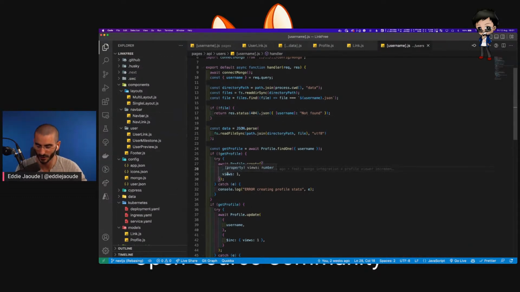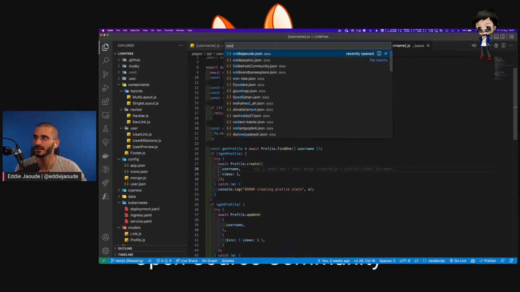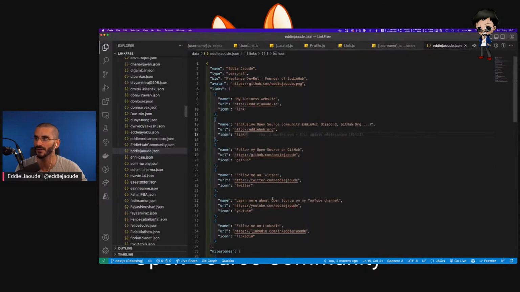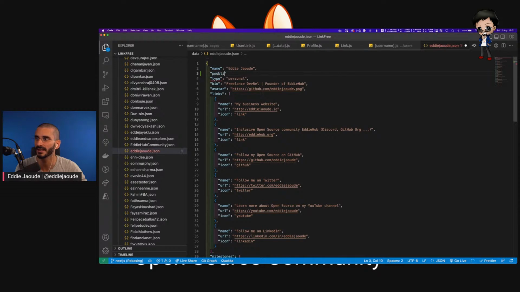But yes, what I wanted to show you was everyone has a JSON profile. So what I was thinking was we could add an optional flag and it defaults to false. So for example, under name, we could say something like public stats. It'd be stats, right? So it will be stats. What do you think? Stats or is stats public? Does that make sense?